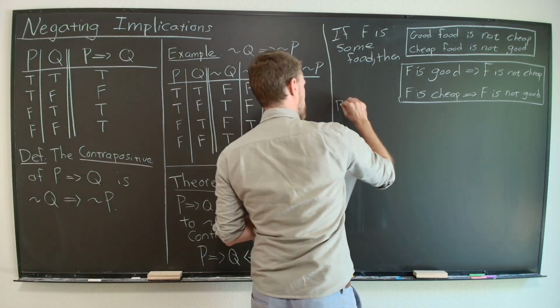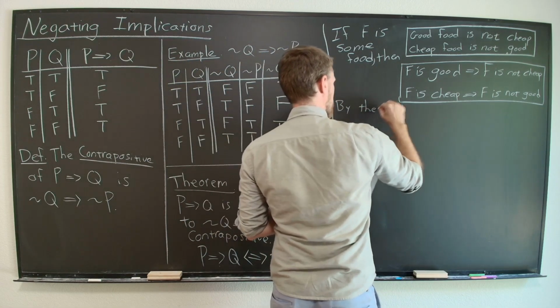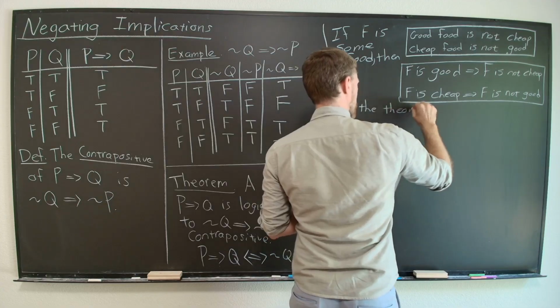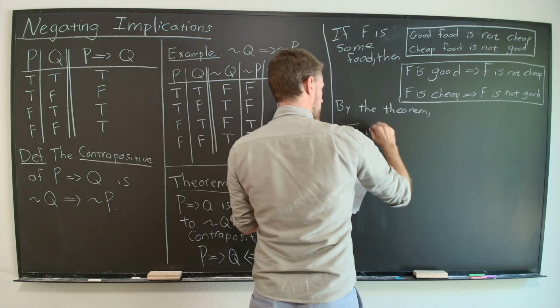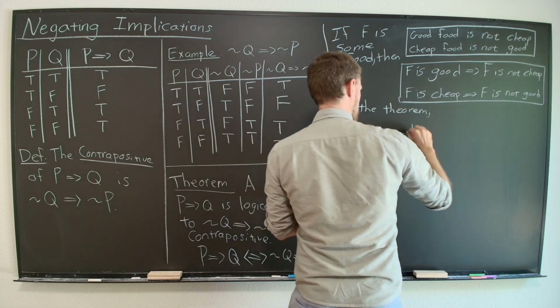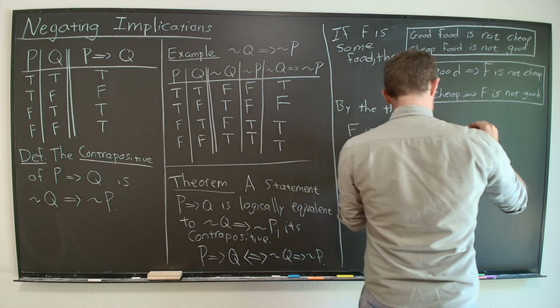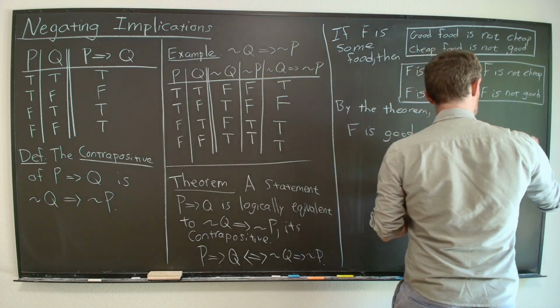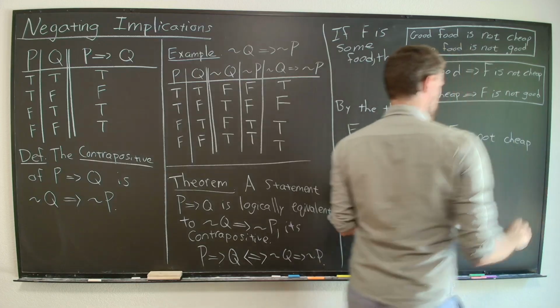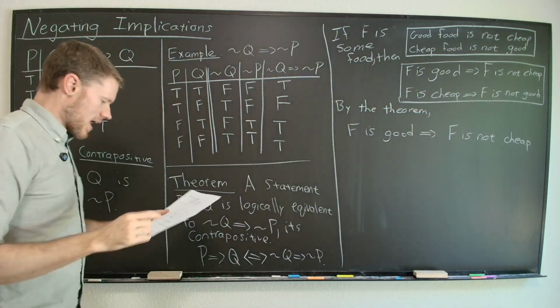So by the theorem, F is good implies F is not cheap, F being food.